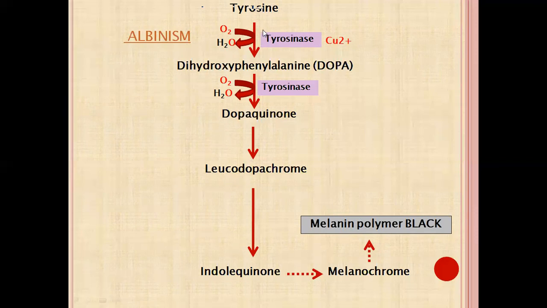Just remember tyrosine to DOPA and the enzyme is tyrosinase. And DOPA is converted into dopaquinone, and finally indolequinone and melanin. That is the normal pigment of hair and body.